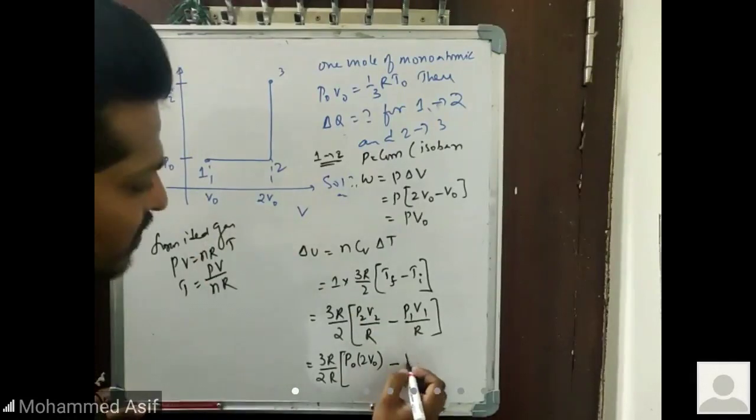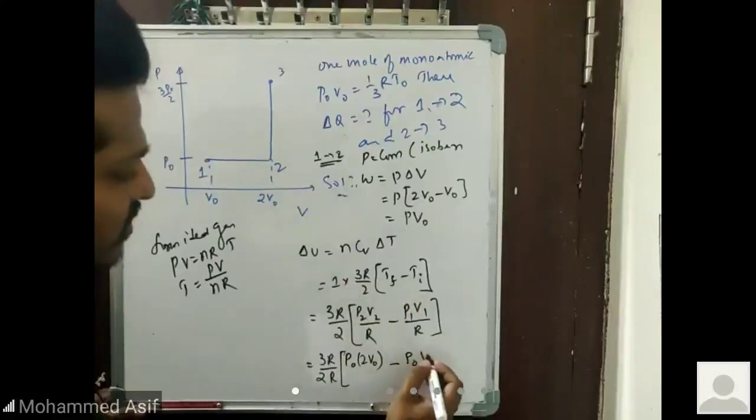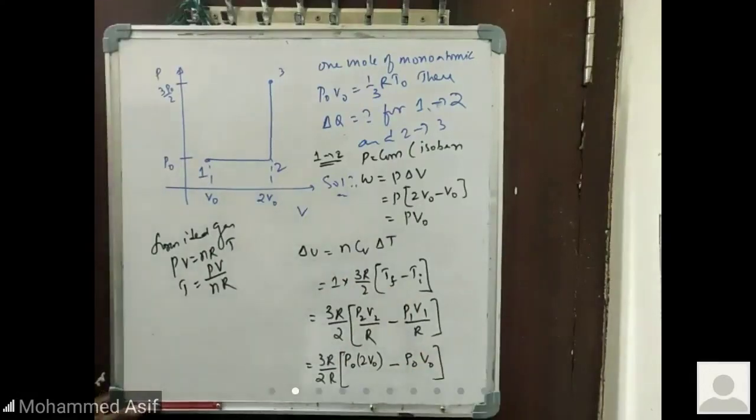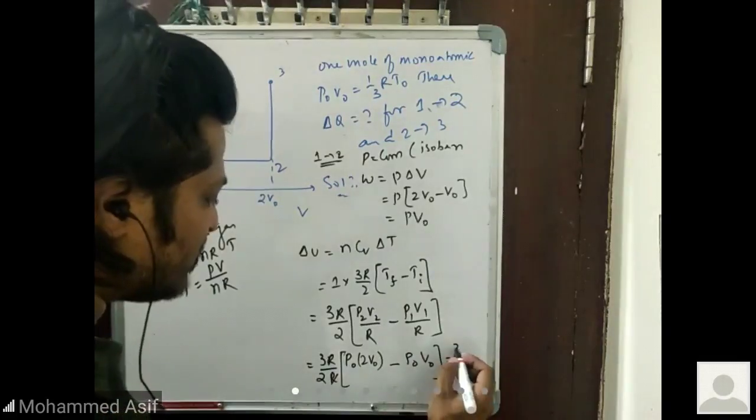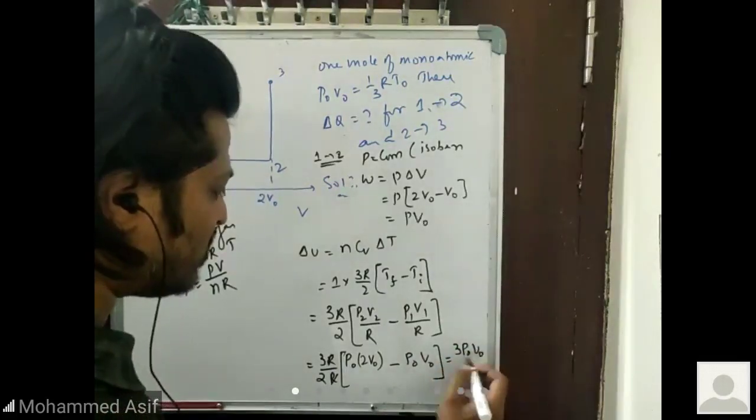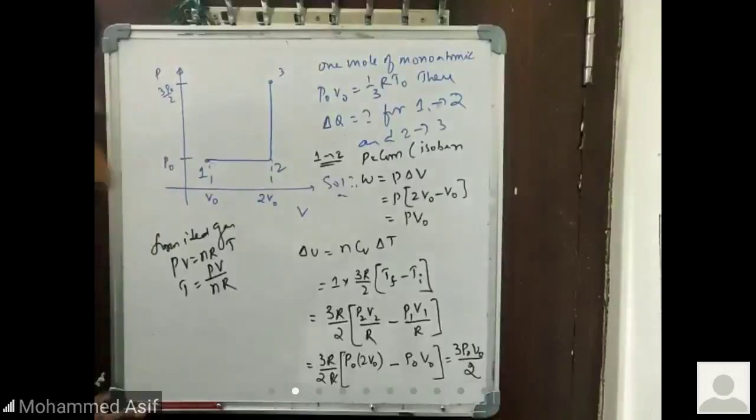P1 is again P naught, and V1 is V naught. So it is 2 P naught V naught minus P naught V naught. R R gets cancelled, so simplifying it, how much will I be getting right now there, beta? So it is 3 P naught V naught by 2. So this will be your answer. So 3 P naught V naught by 2. That will be your answer. I hope you are clear with this one.